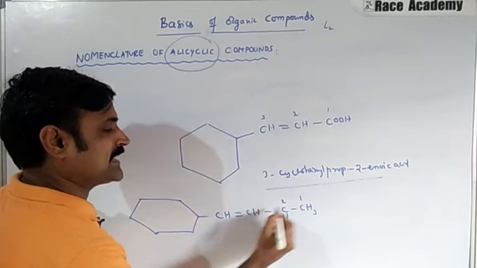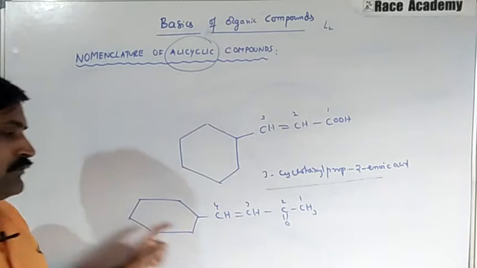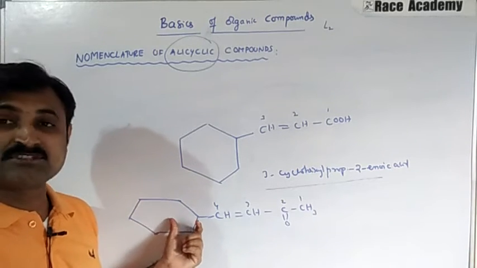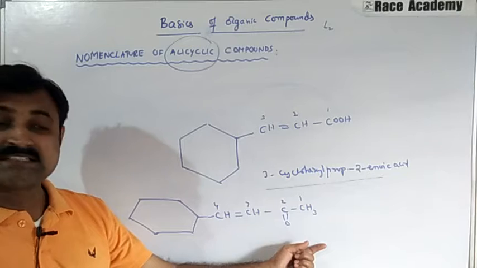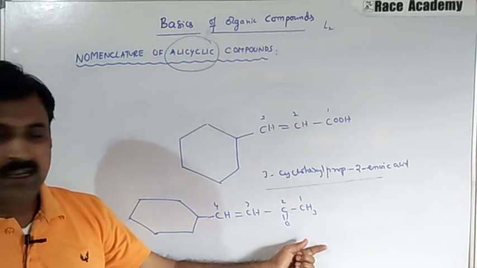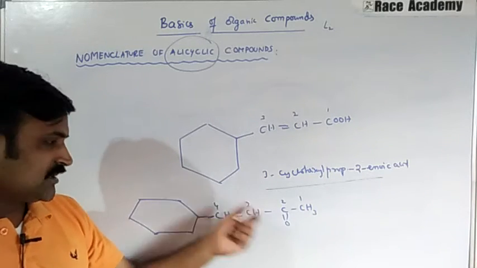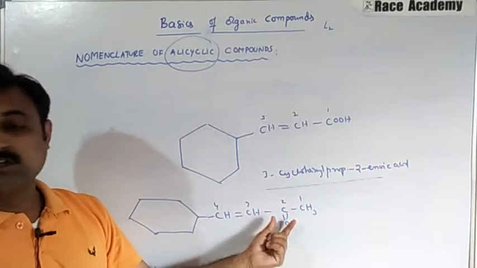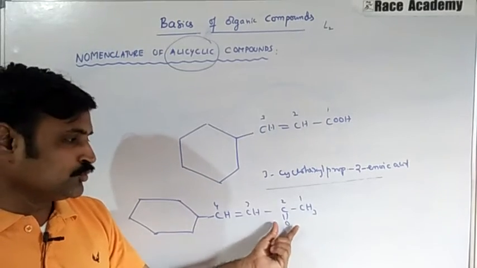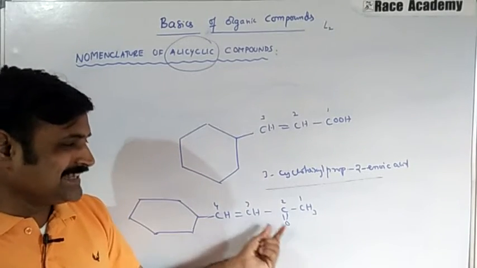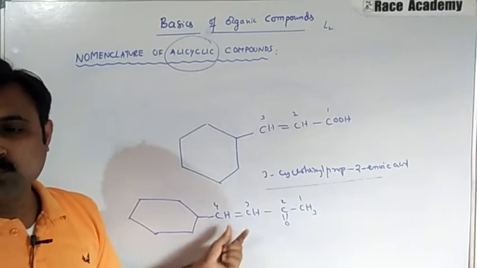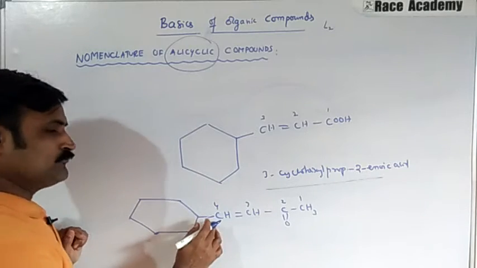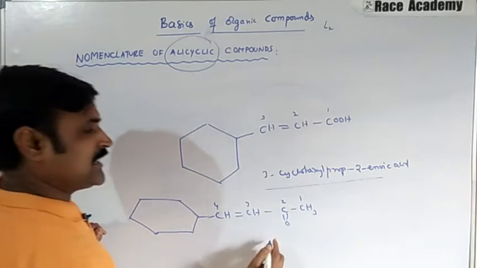So I will give the numbering like this: 1, 2, 3, 4. We won't give importance to this cyclohexyl ring, even though it has 6 carbon atoms, compared to the side chain, which contains 4 carbon atoms. But the side chain is the important one for us, so we will go with the above explanation. On the second carbon we have the ketone, so 2-one will come, and 3-ene will come. This is butane, so but is the root word and the prefix is cyclohexyl. On the fourth carbon we have cyclohexyl, so 4-cyclohexyl.